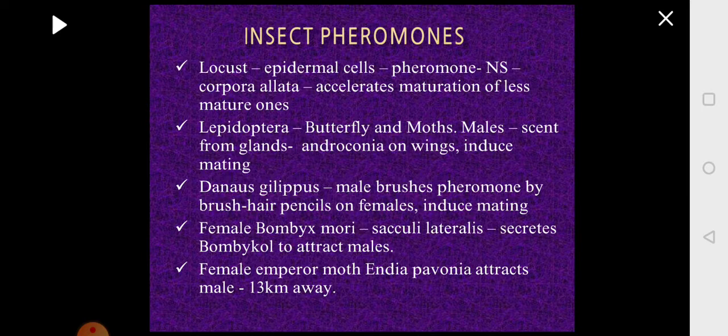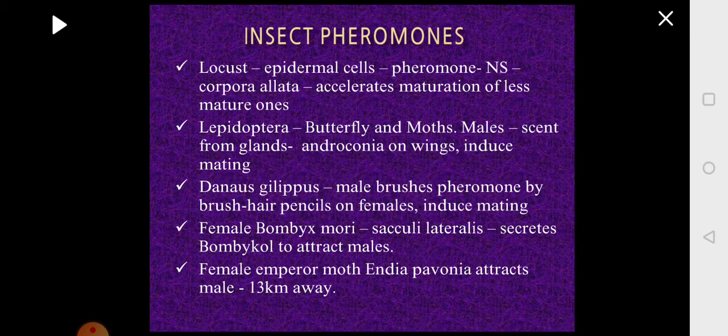In Lepidoptera, where you have butterflies and moths, males have a gland called a scent gland, and this scent gland releases the pheromone. The wings have special glands called androconia, and from these the pheromones are released. And what does it do? It induces the process of mating. So it brings about mating between the opposite sexes.